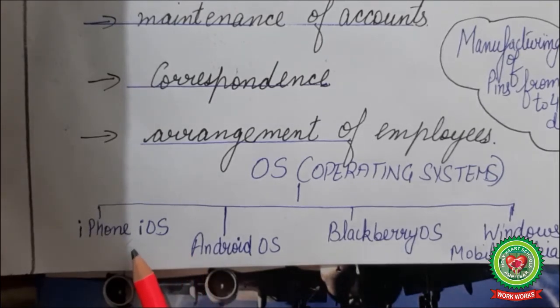Like if we use iPhone, the operating software is iOS, Android operating software, BlackBerry softwares, Windows Mobile, Nokia operating software, so different softwares we people are using. And all the different activities, there is a huge list of activities to be performed, and all is to be performed by dividing the work.